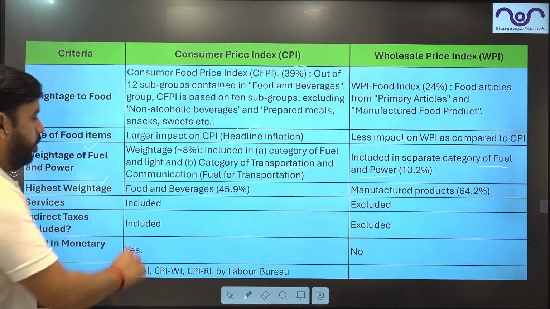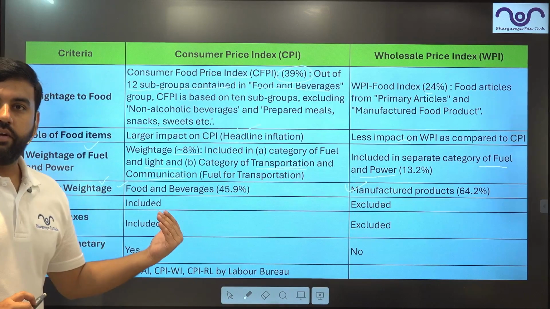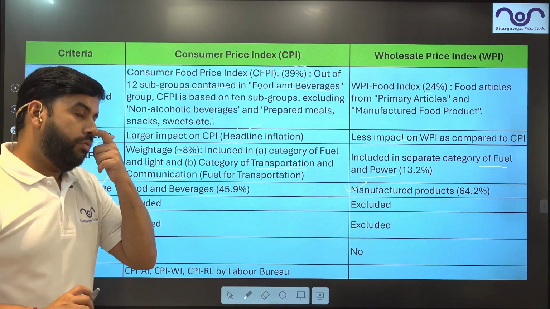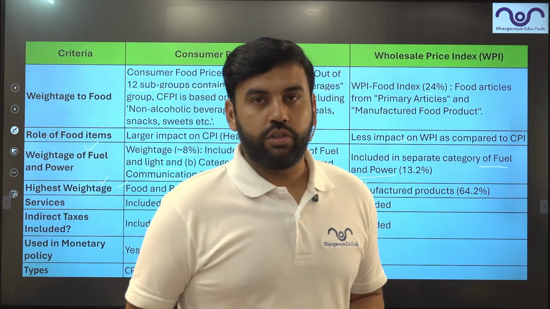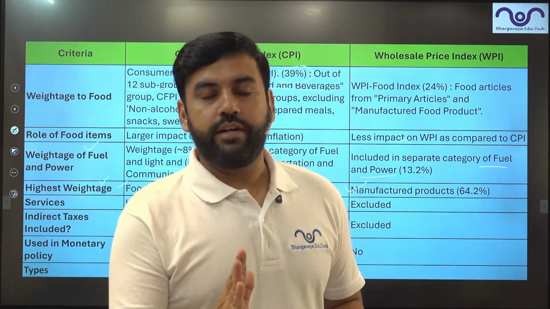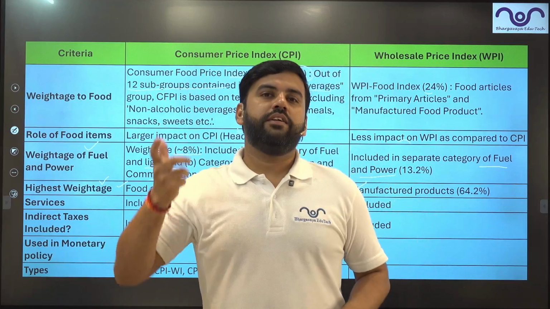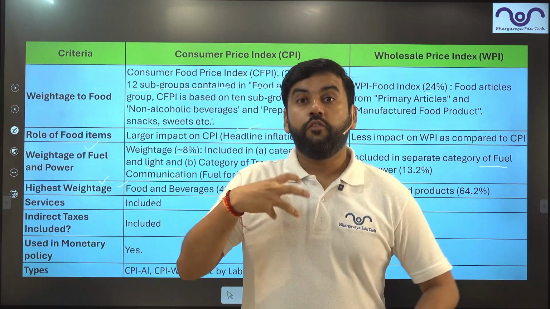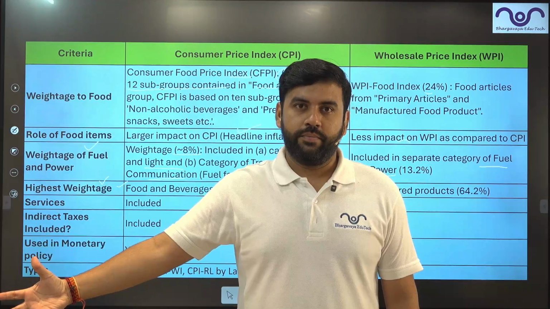Highest weightage is given to food and beverages, and in WPI to manufacturing. That's why they respond easily. So guys, whenever you hear that WPI is increasing too much, it means the manufacturing sector is under stress. Whenever you hear CPI is increasing too much, it means food, beverages, fuel, these sectors are under stress.